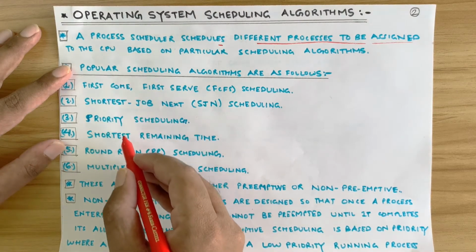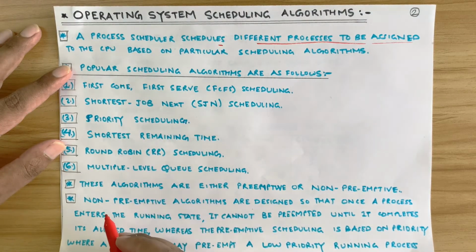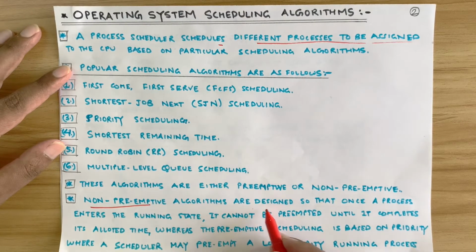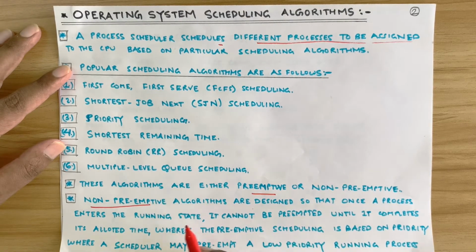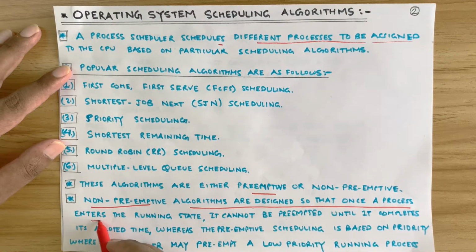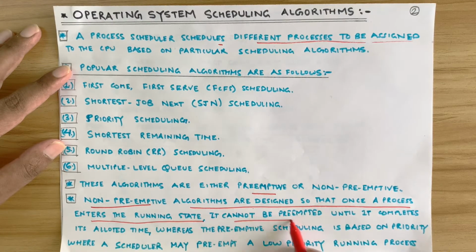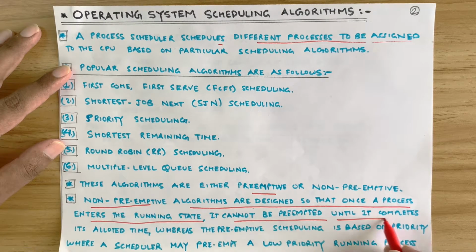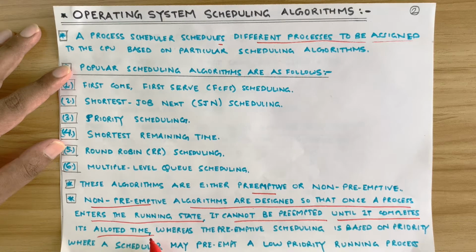We will study all these algorithms in detail later, but first let us see what is the difference between non-preemptive and preemptive algorithms, right? Non-preemptive algorithms are designed so that once a process enters the running state, it cannot be preempted or swapped out until it completes its allotted time.